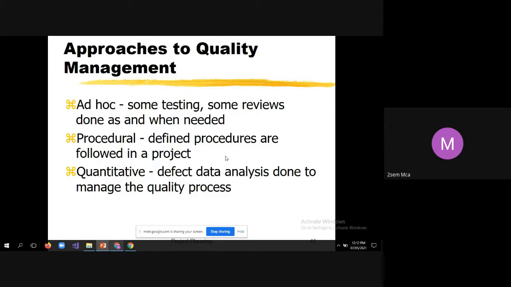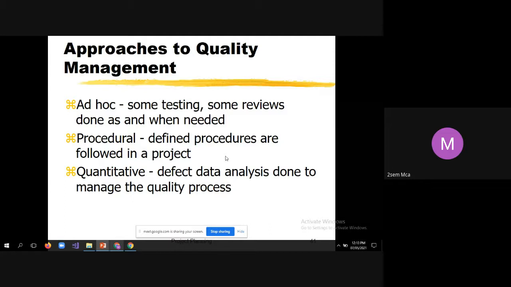And the second approach is the procedural approach. The procedural approach is nothing but having defined procedures for each and every work. Say for example, if you want to do unit testing, what is the procedure? There is a standard way of doing unit testing, that you have to follow.